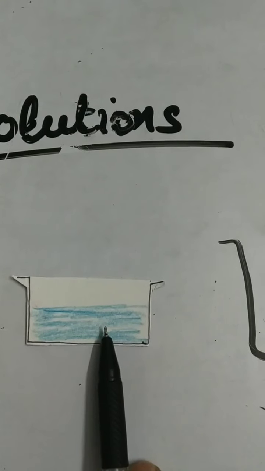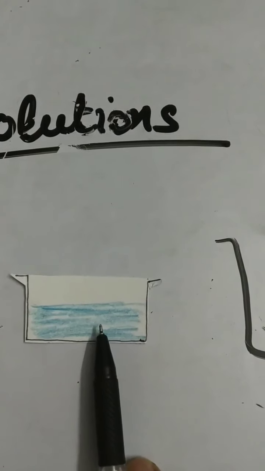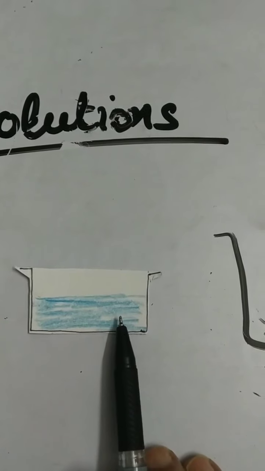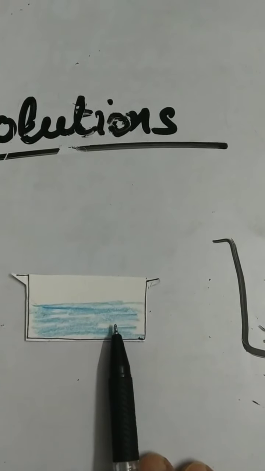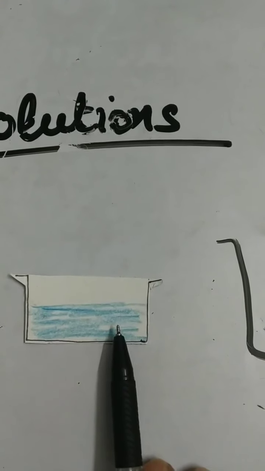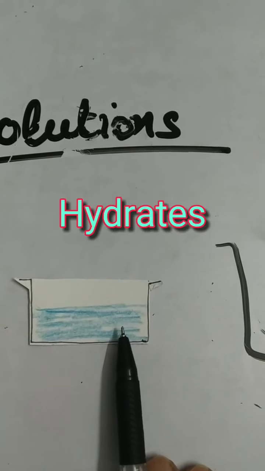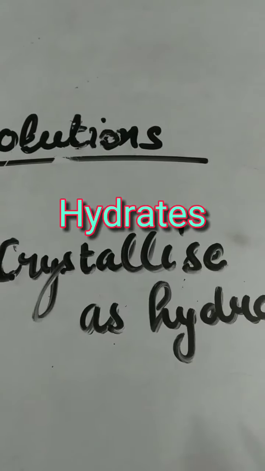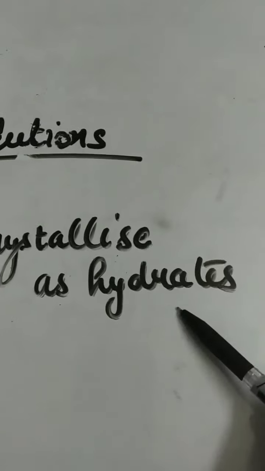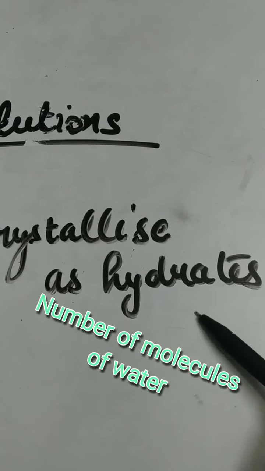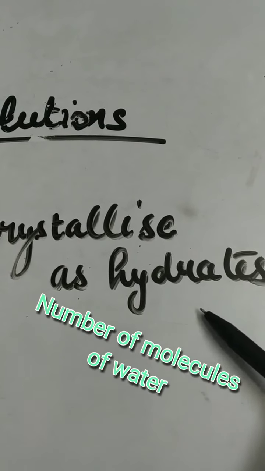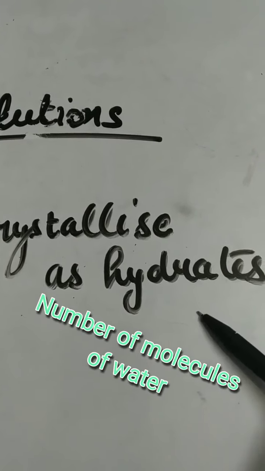Hasn't the solvent retained more solute than it can dissolve at that temperature? Yes, it has. This happens with salts which crystallize as hydrates. Hydrate means a number of molecules of water present in the salt.